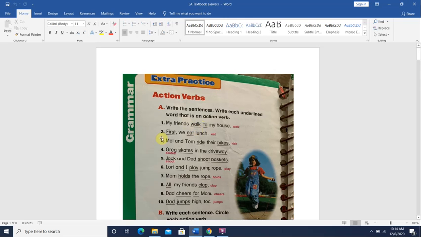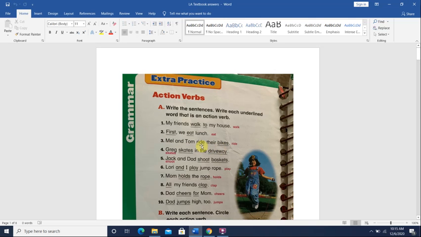All right, number 2. First, we eat lunch. We have the word first underlined and eat. Which one is the verb? Eat. Number 3. Mel and Tom ride their bikes. We have two words underlined. We have ride and bikes.